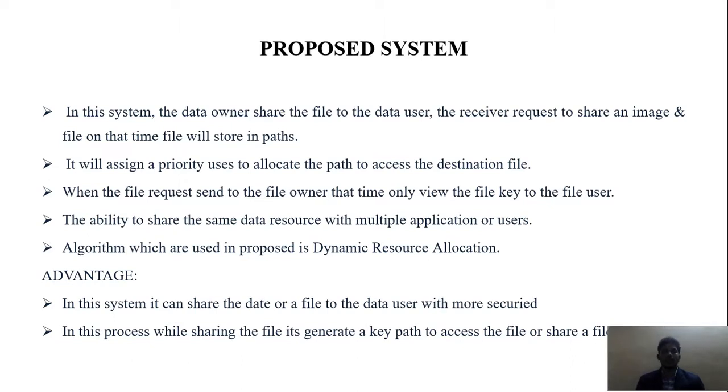The proposed system's main advantage is that it can share the data or a file to the data user with more security. In this process, while sharing the file, a key path is generated to access the file or share a file.